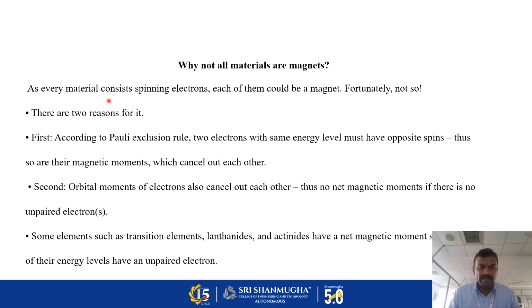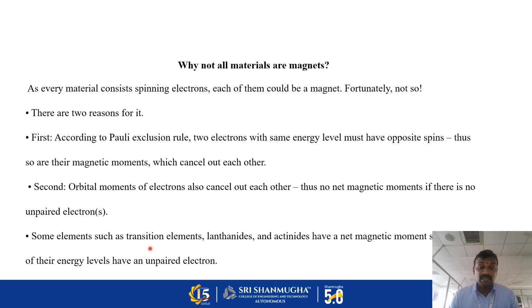As every material consists of spinning electrons, each of them could be a magnet. Fortunately, not so. There are two reasons. First, according to the Pauli exclusion principle, two electrons with the same energy level must have opposite spins, so their magnetic moments cancel each other out. Second, the orbital moments of electrons also cancel each other out. There is no net magnetic moment if there are no unpaired electrons.